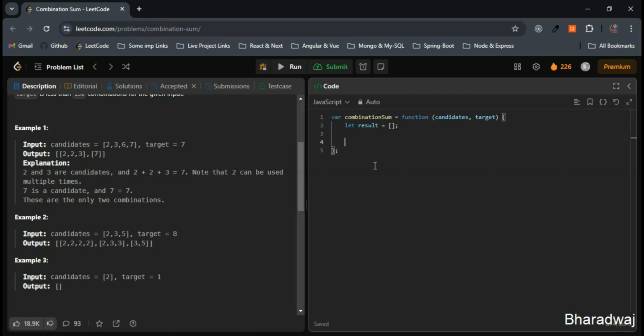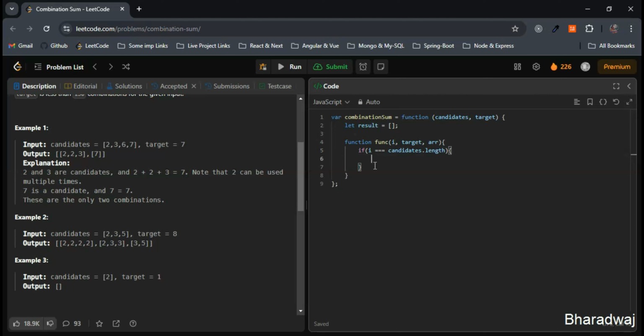So let's continue. Next, let's make use of the helper function for the recursion. Let me write the function, taking i, target and array as parameters. So here, if i equals the length of the candidates, then we stop.